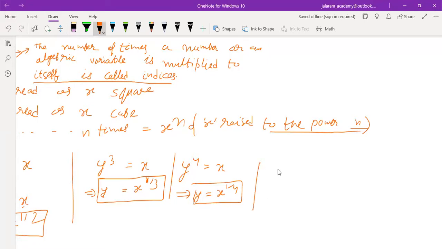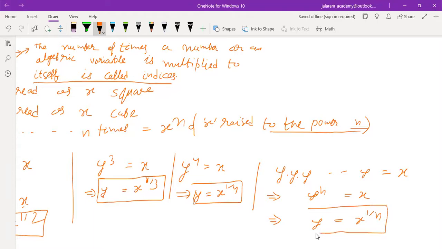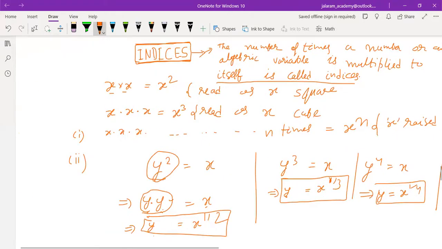So if y is multiplied to y n times equals x, it means y to the power n equals x. And then if we find the value of y, what will be the value of y? x to the power 1 upon n. 1 by n. This is the third rule of index. Is that clear to you? If y to the power n equals x, then y equals x to the power 1 by n. Is that clear to everyone?